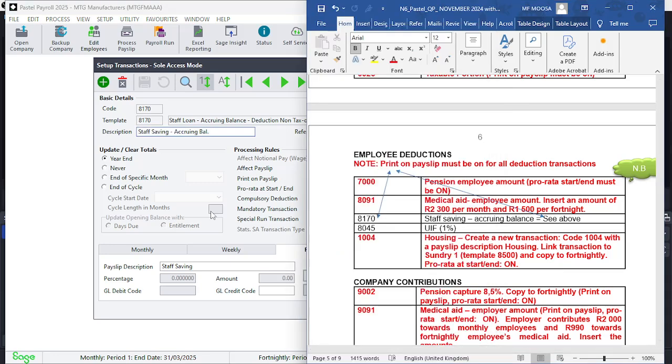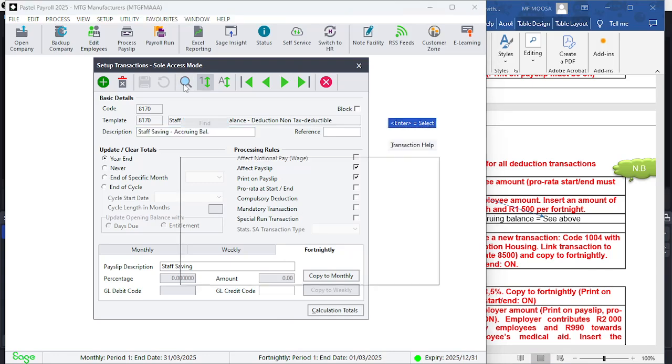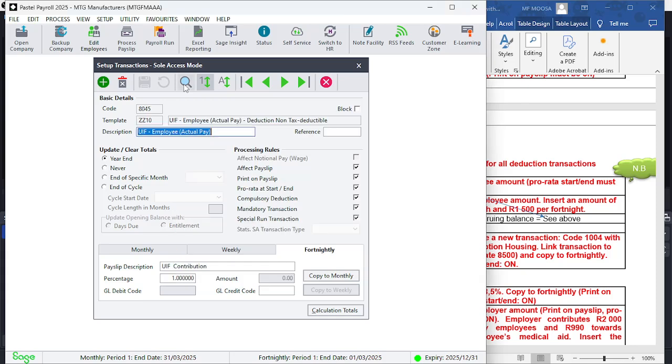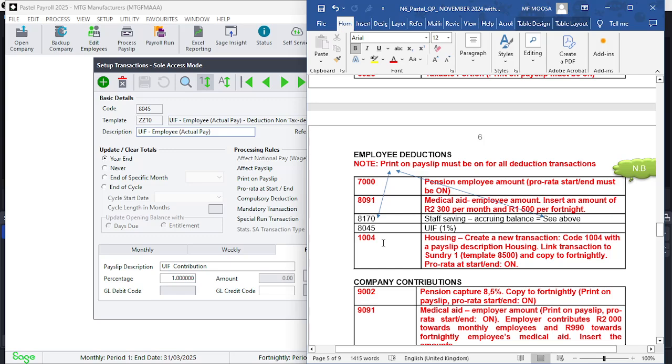UIF is a mandatory code. You'll look at it here and you'll find that 8045. It's a mandatory code and its print on payslip by default is already on. We don't need to bother about that. But the last one here is the creating of a new transaction. It was not required of you to use it. However, I want to show you again 1004.